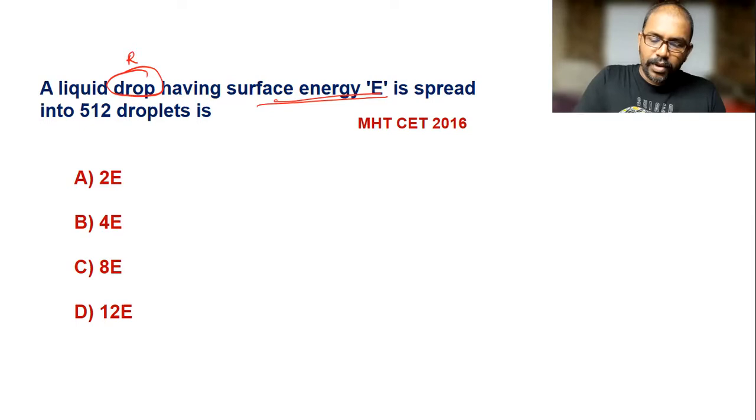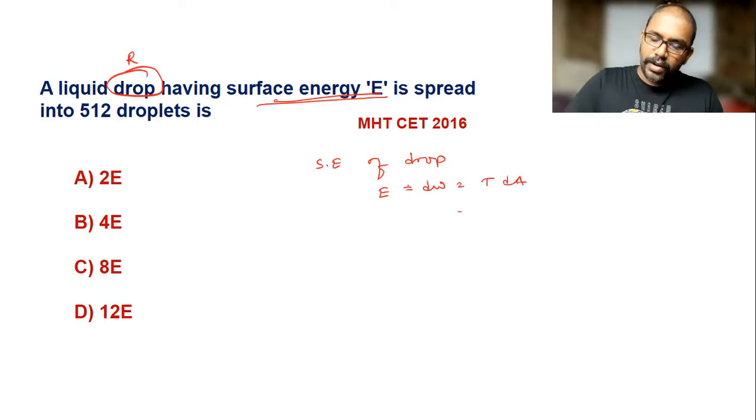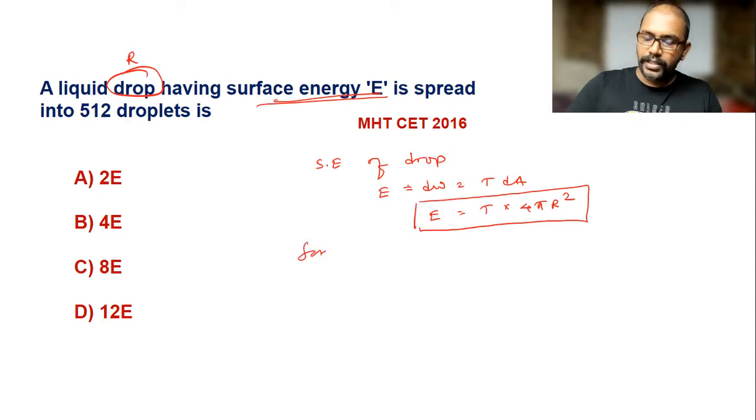Now here I can write surface energy of drop is equal to dW, or I can write E, T into dA. Now T as it is, dA is 4 pi R square. So this is the surface energy of the drop. For droplets, surface energy is given by the formula dW, T into dA.